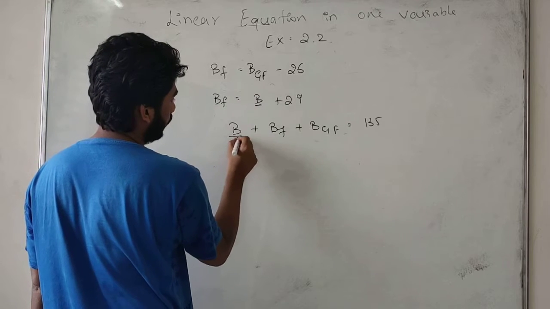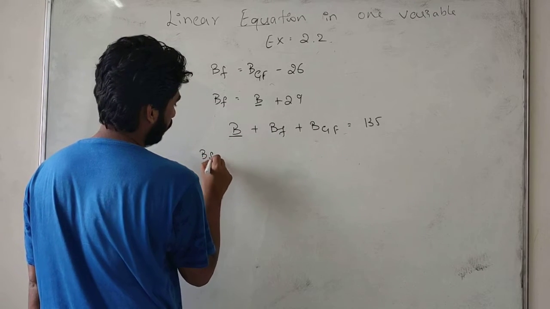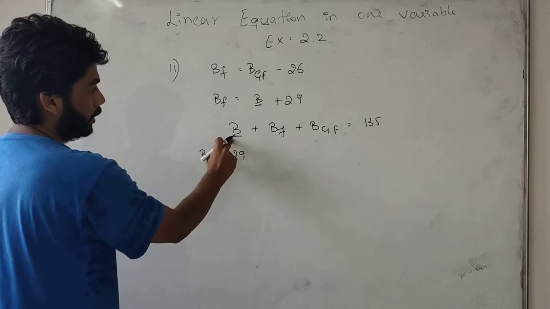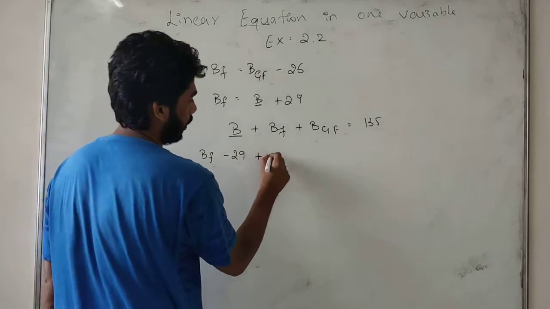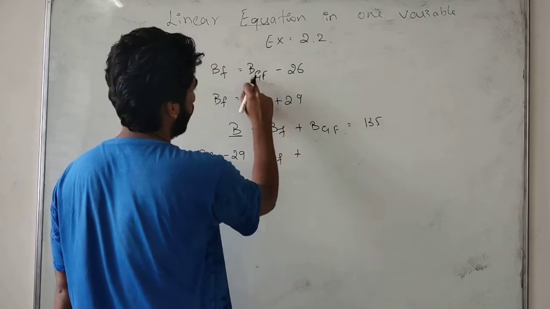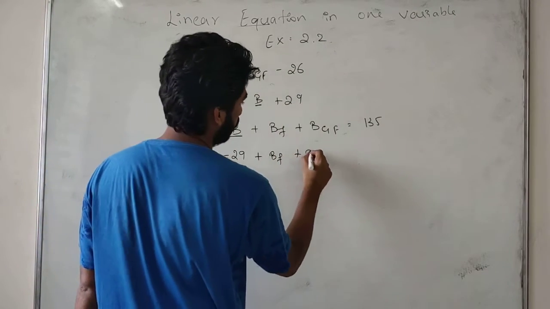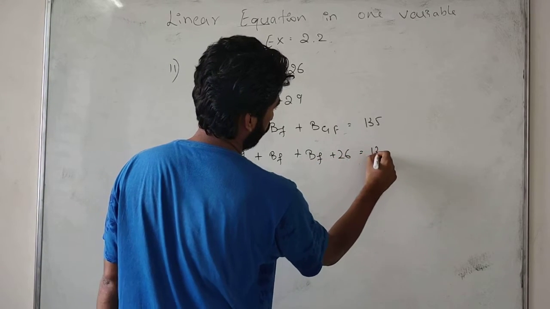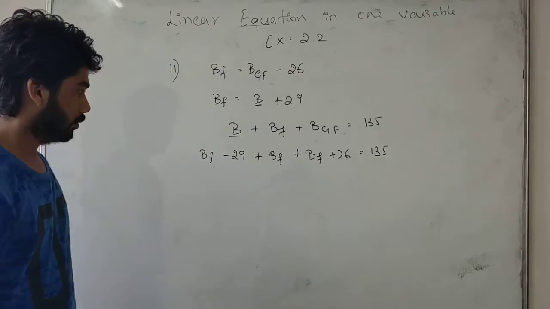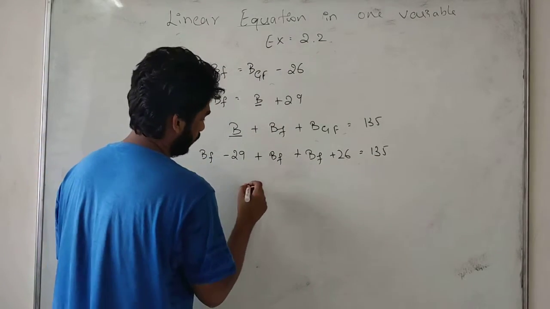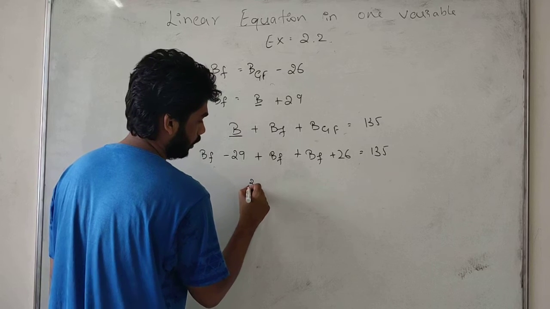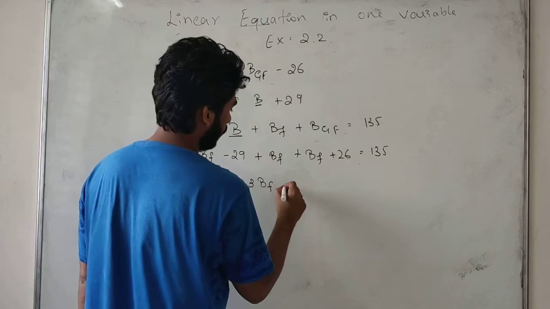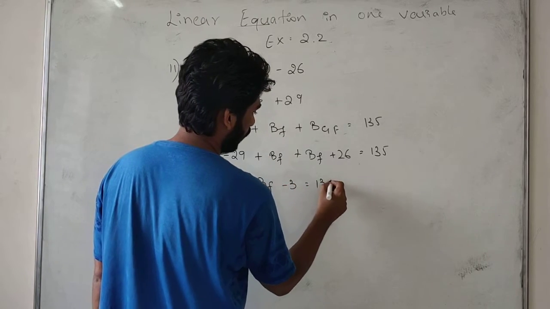Here I can write Baichu as BF minus 29. Plus I keep Baichu's father as it is. Next, Baichu's grandfather is BF plus 26. So we get BF minus 29 plus BF plus BF plus 26 equals 135. Now the BF terms make 3BF, and simplifying, we get minus 3.